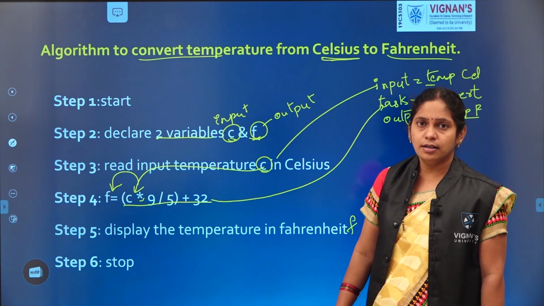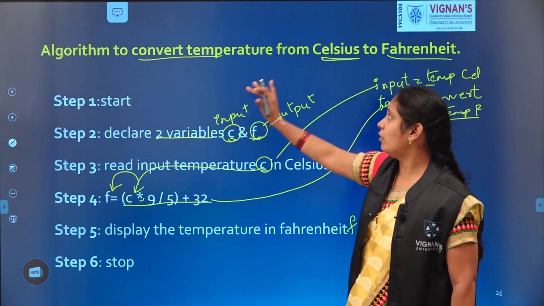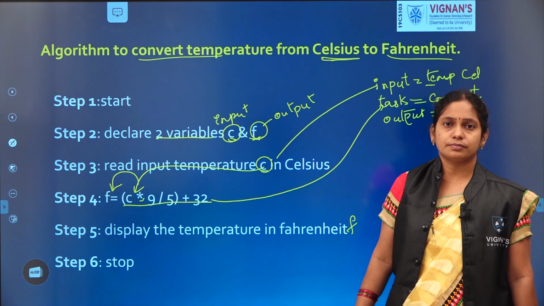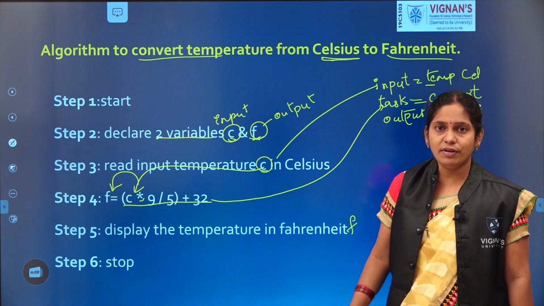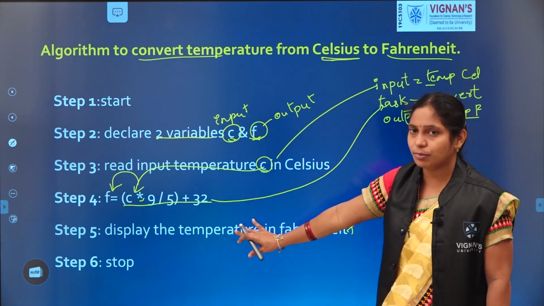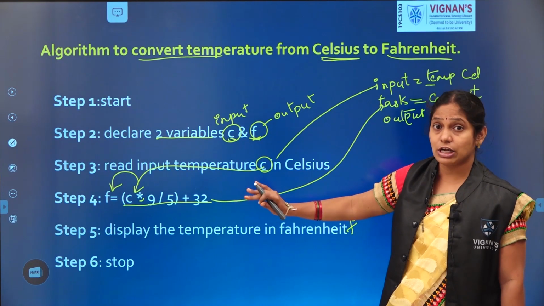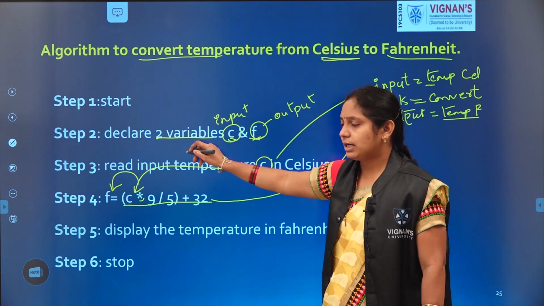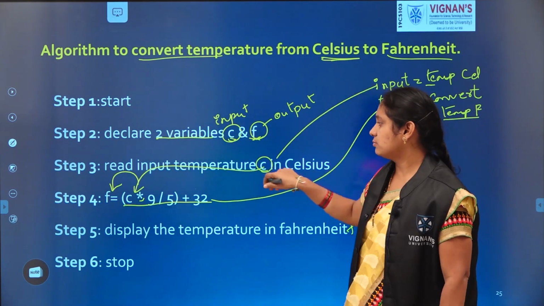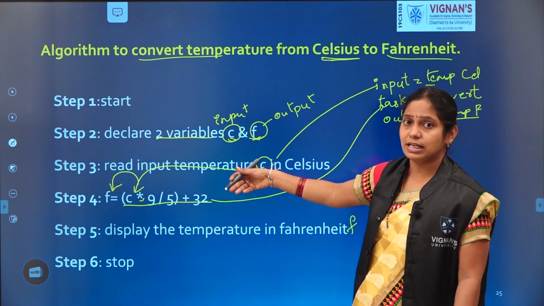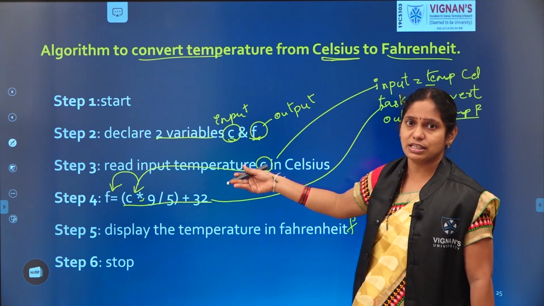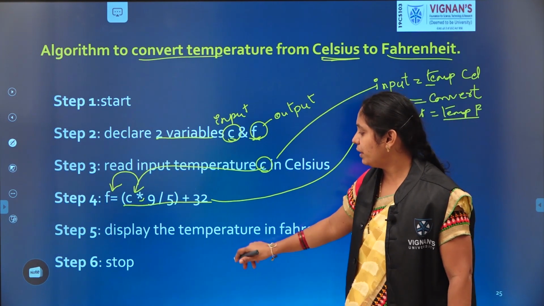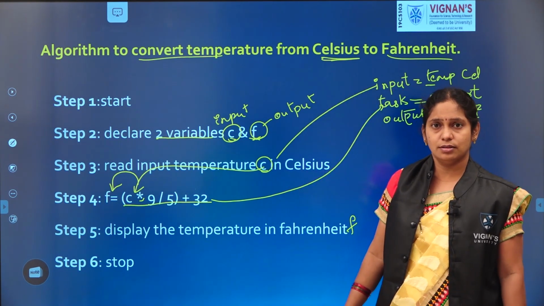Is it clear? Which order did we follow here to perform this task, conversion of Celsius to Fahrenheit? This is the order we specified on the board. We started, then we declared, then we stored the temperature in Celsius form in variable C, then we followed the conversion process, printed the result, and stopped the algorithm.